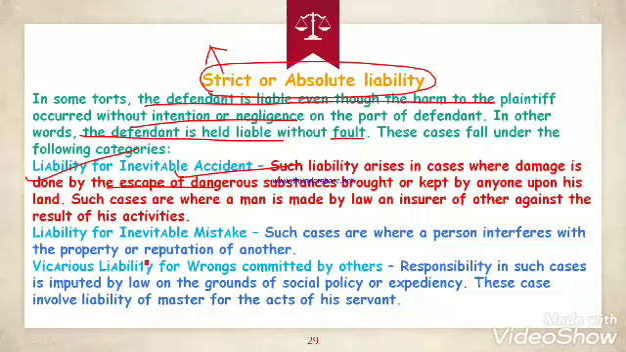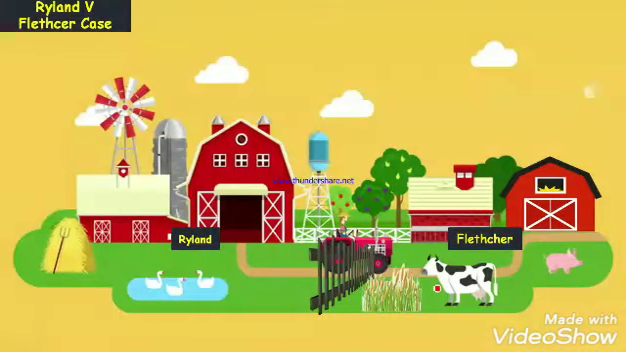Another case is where a person interferes with the property of another, meaning you have violated by trespassing. The third one is vicarious liability for wrongs committed by others. Kare koi bhare koi. Responsibility in such cases is imputed by law on the grounds of social policy. We will discuss its explanation in the upcoming slides. First of all, let's move on.